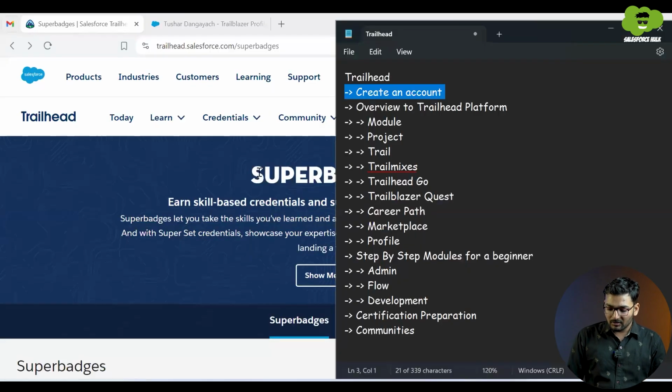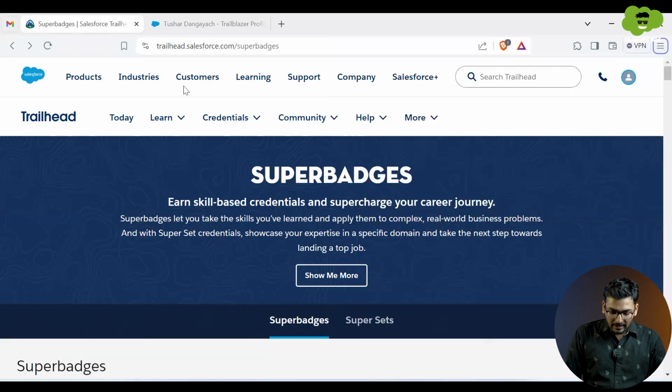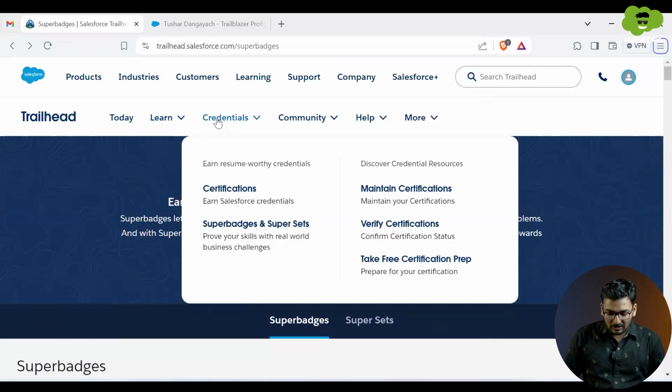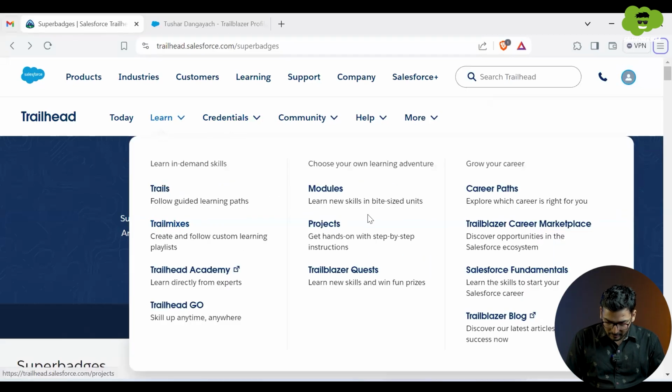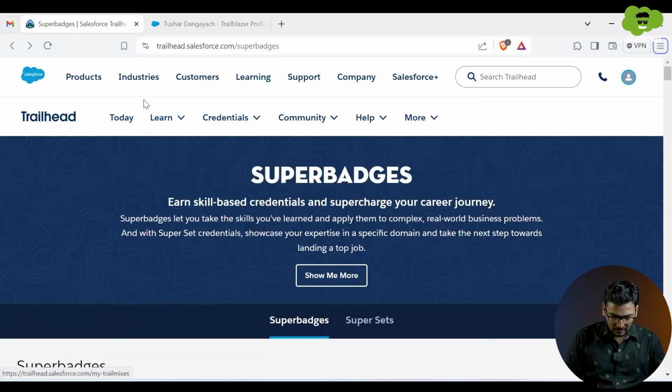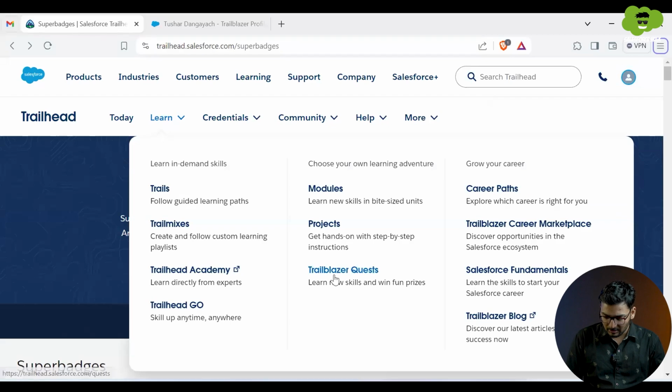Now let me tell you the interesting part over here. That is something related to Trailhead Quest or Trailblazer Quest, which you will find over here. You can see under the Learn tab, there is a Trailblazer Quest. This happens almost every month.